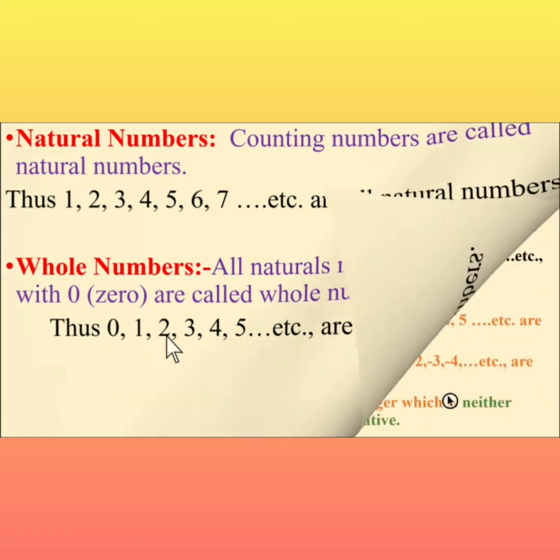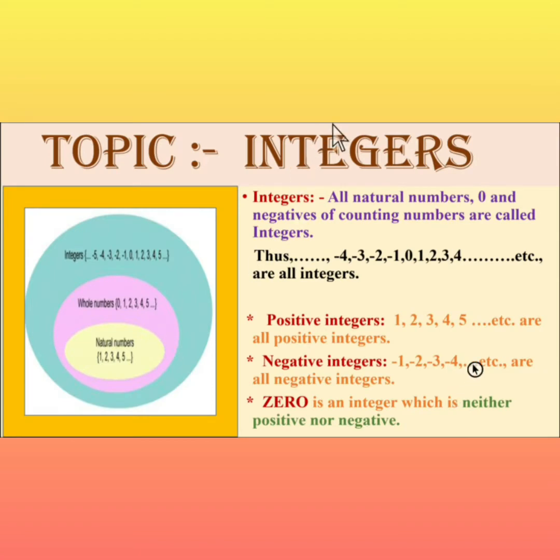To overcome these drawbacks, a new number system is introduced. This is integers. So today's topic is integers. What are the integers? All the natural numbers, 0 and the negatives of counting numbers are called the integers. So when we include the negative numbers in the whole numbers, it becomes the integers. So minus 4, minus 3, minus 2, minus 1, 0, 1, 2, 3 are all integers. Natural numbers start from 1 and go on infinitely, and whole numbers start from 0. When we include the negative numbers in the whole numbers, it becomes the integers.